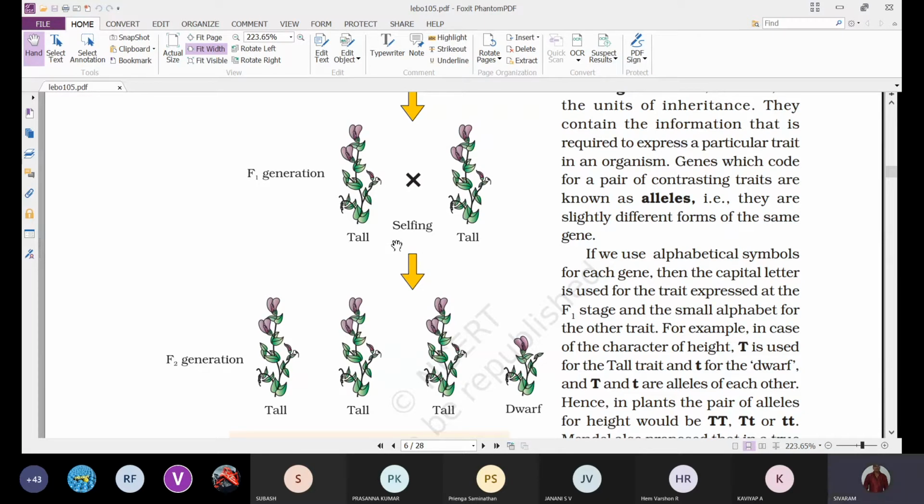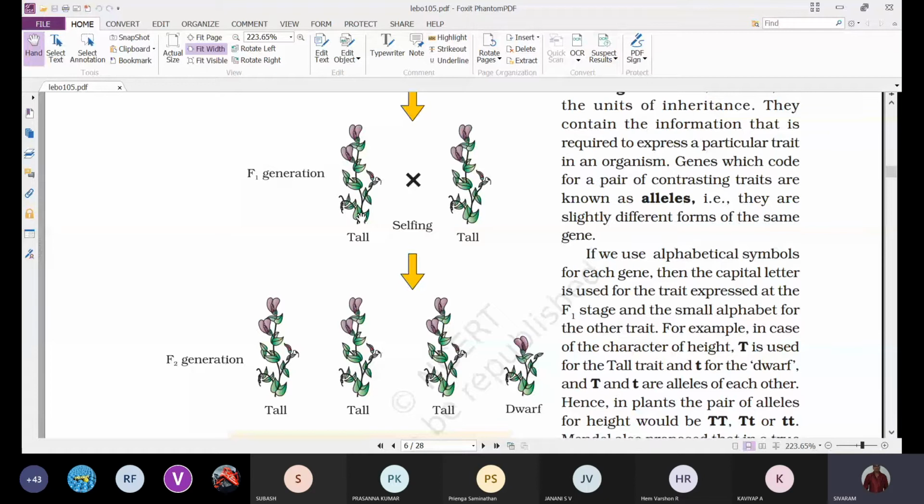Okay, so he has undergone self-pollination of the F1 plants to obtain the F2 generation. But as we have selected tall plants only, we should get only tall plants in the F2 generation. But to his surprise, he also got dwarf plants in the F2 generation, which is not observed in the F1 generation. We can see here these are tall plants and dwarf plants, but a dwarf plant is not observed in the F1 generation.